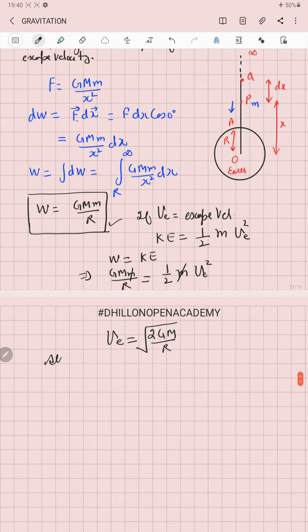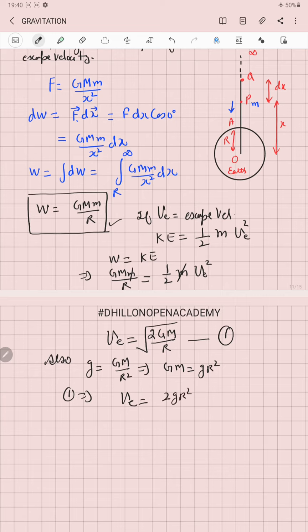Also, we know that g, the acceleration due to gravity, is GM over r square, or GM is equal to g r square. If we use this in the first equation, we get an alternative form for escape velocity, which is under root 2gr. This is the alternative form of the escape velocity.